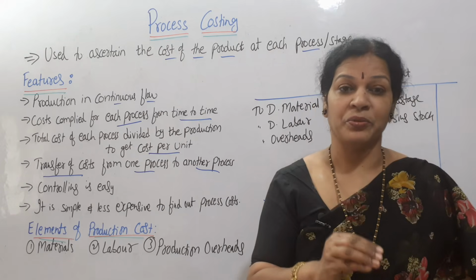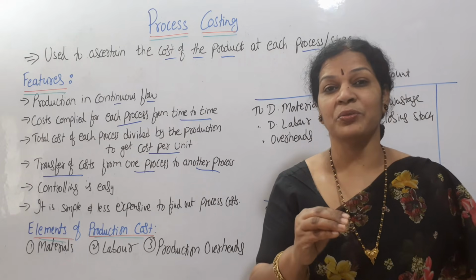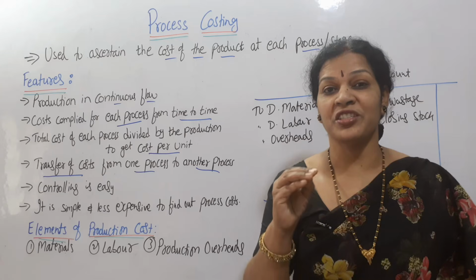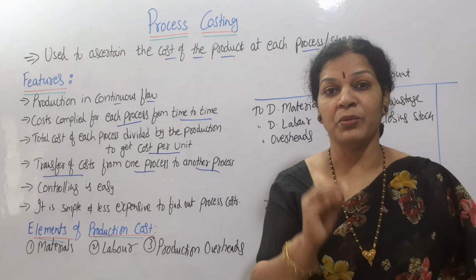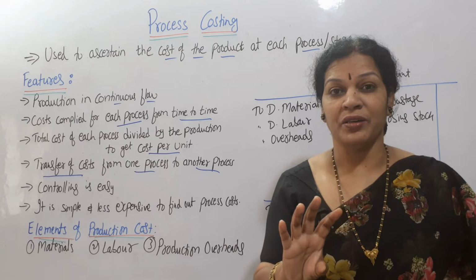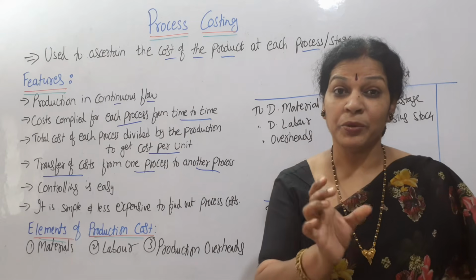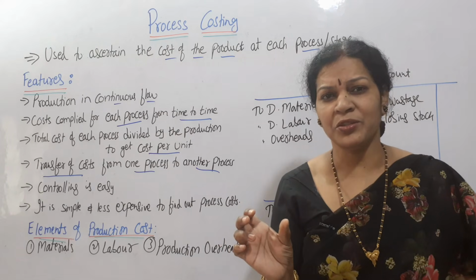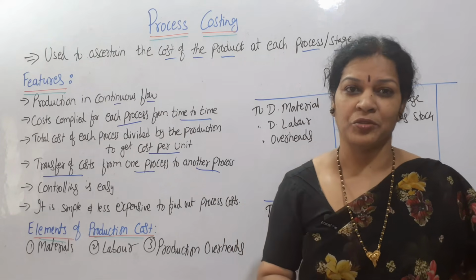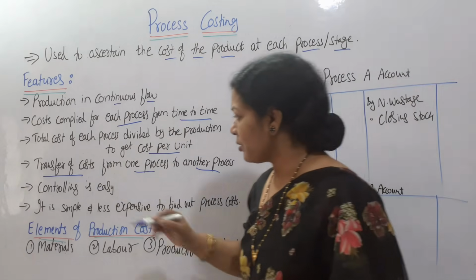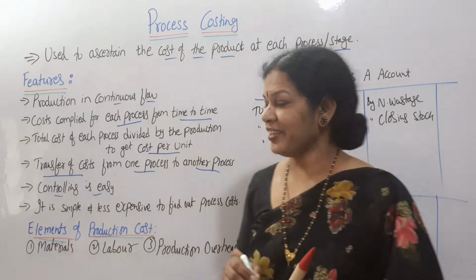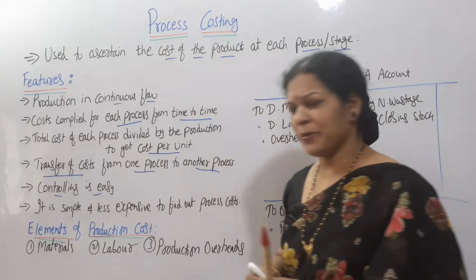So, for them it is very much easy, they can manage things very easily. They will come to know stage wise what is happening, how much is left over, how much cost we are spending, and what is the loss we are getting. Everything they will come to know process wise. So, it is very easy to control, easy to manage the things also. So, controlling is easy.